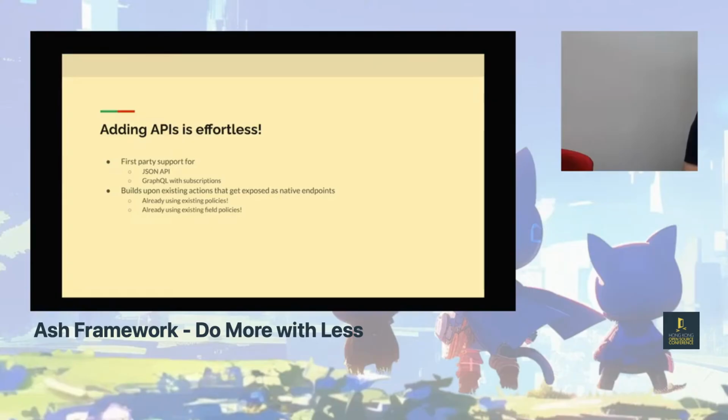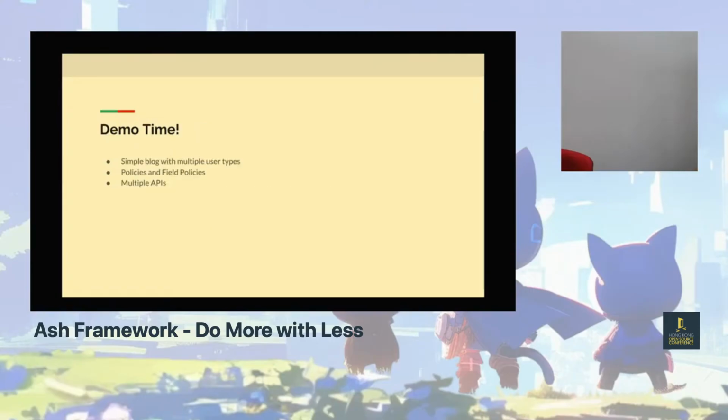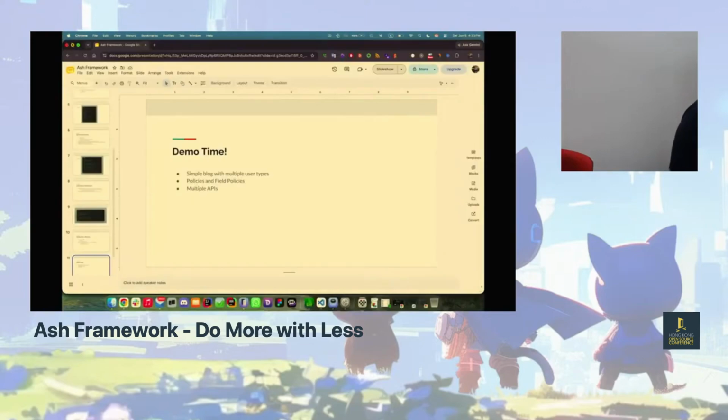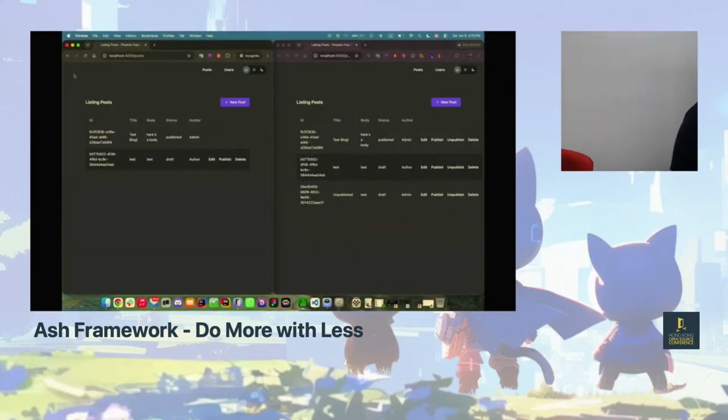So we have the next section over here, which is all about the demo. This demo, I just got working this morning because I actually had a small issue with something. On the right, you have an admin who's logged in. On the left is just a normal user. And for this one, we're going to look at posts. So each one's looking at posts.